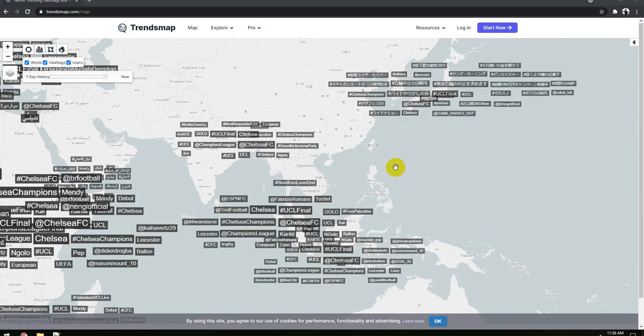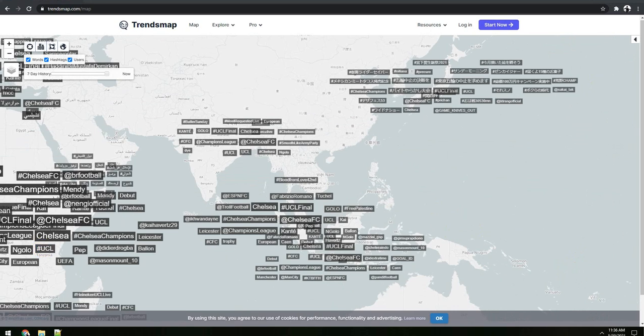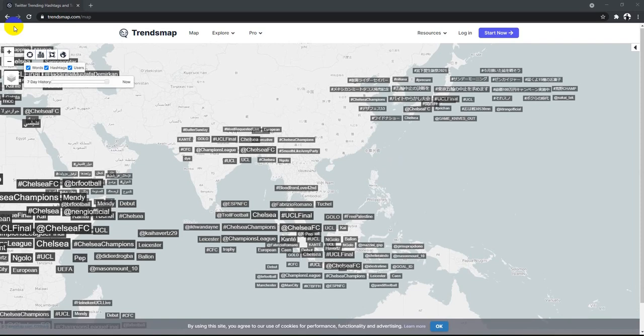I believe you now have some idea about how to use Twitter for OSINT. I would suggest you go ahead this weekend and check these websites. I'll put the links in the pinned comment. Try to learn as much as you can and get to know how powerful Twitter can be sometimes.